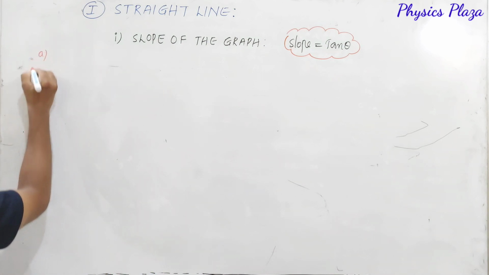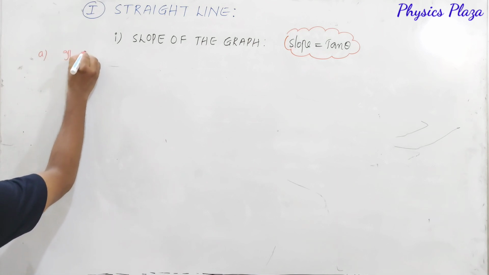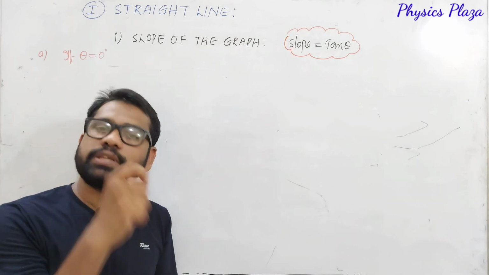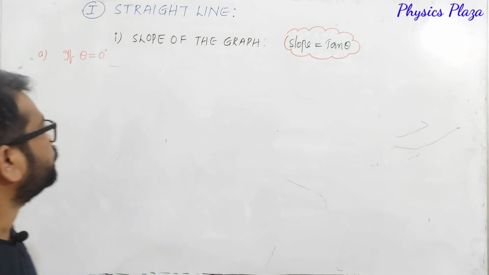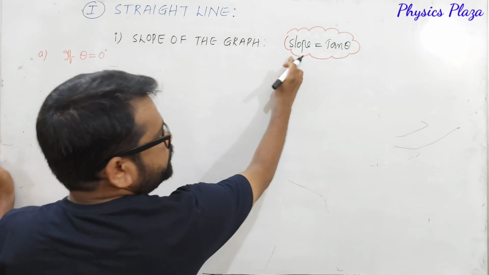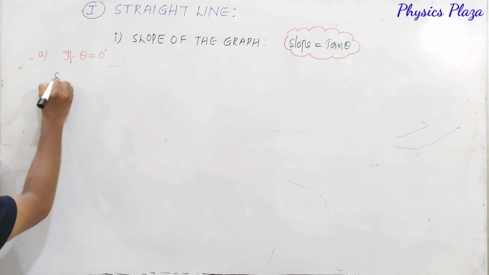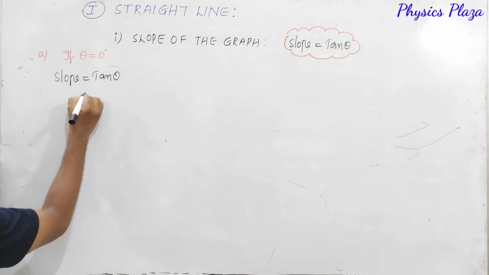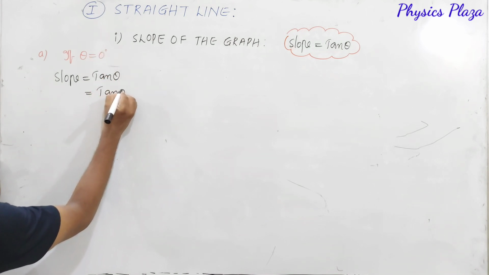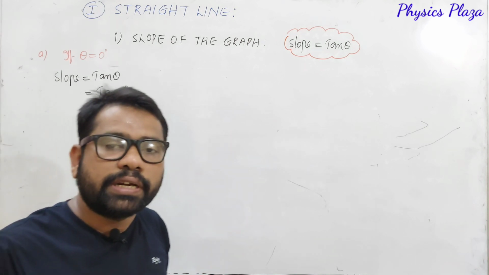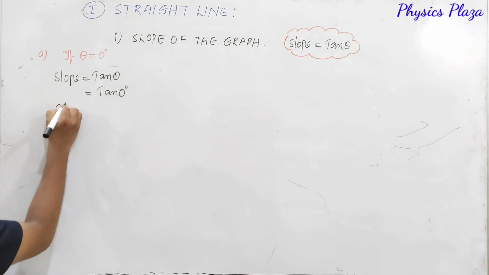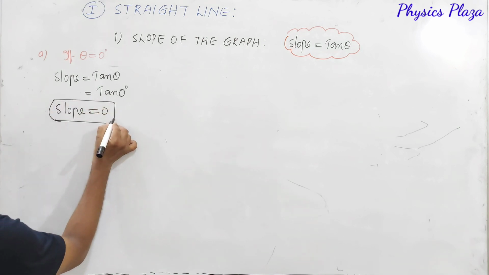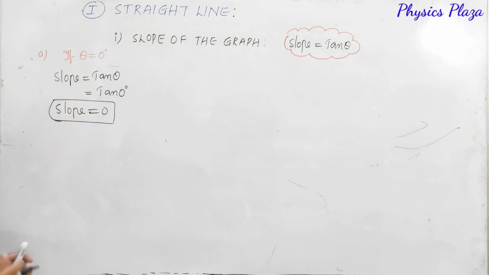Case A here. If theta is equal to 0, what will be the slope and how is the graph going to be? It's very important. Children, theta is equal to 0 means we know that slope is equal to tan theta, but theta is equal to 0 degrees. So this is tan 0 degrees. How much is tan 0, dear children? It is 0 only. So here slope is equal to 0.